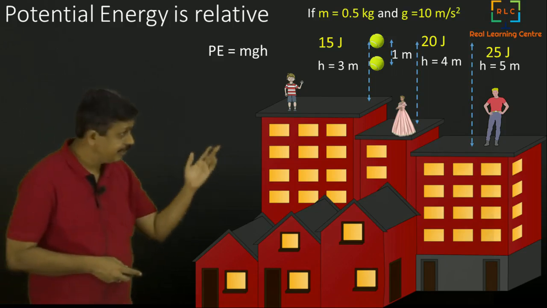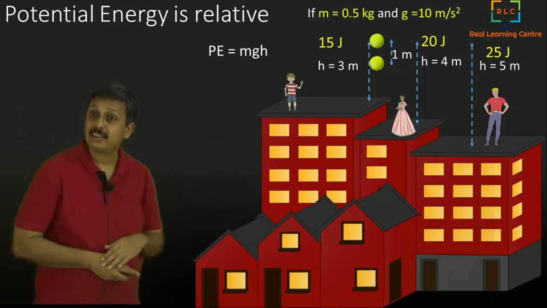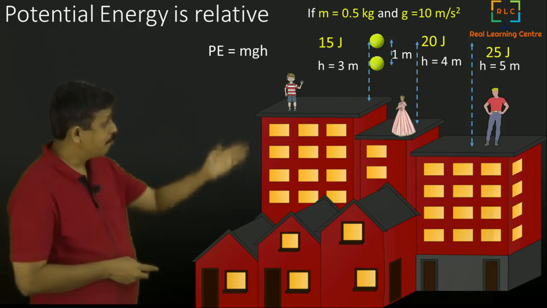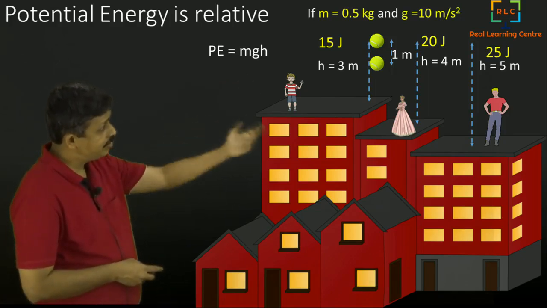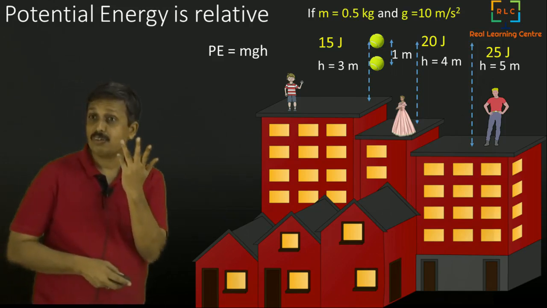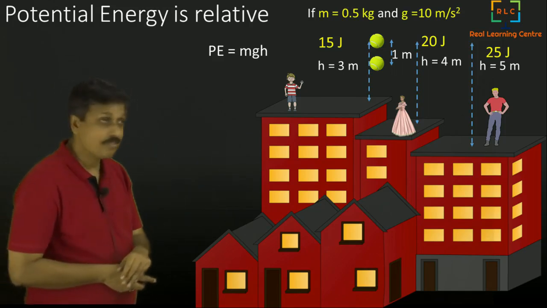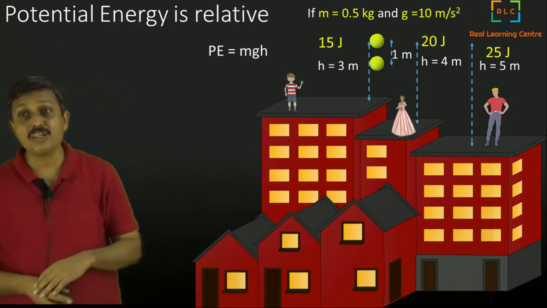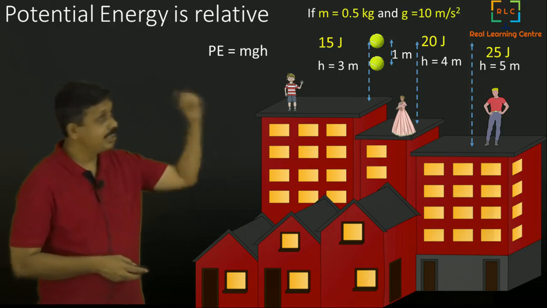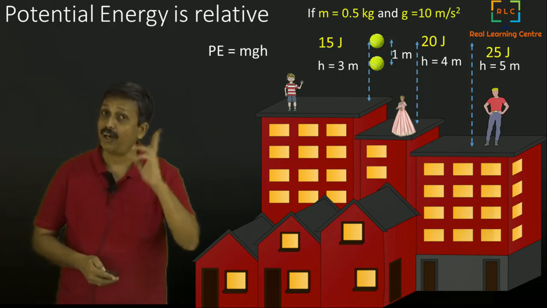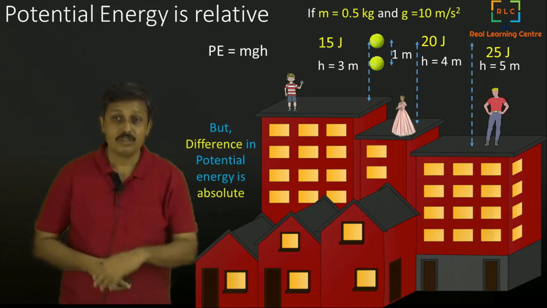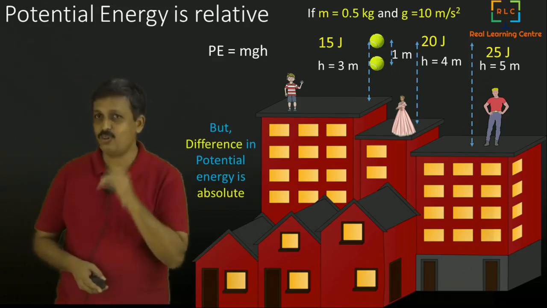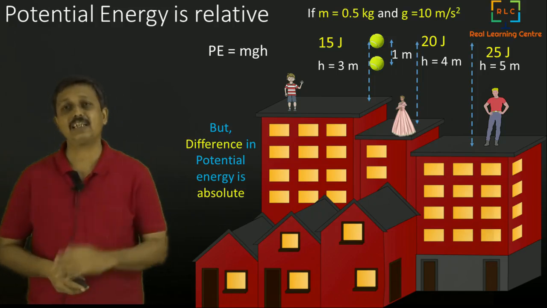And the lady calculates again. For her it is 3 meters now. She gets 15. So the second ball is 15 and the first ball is 20. She says 20 minus 15 is 5. Similarly, the man again computes and says it is 5. So all of them are saying the difference in potential energy between the two balls is exactly 5. So the difference in potential energy is absolute, though potential energy itself is a relative term.